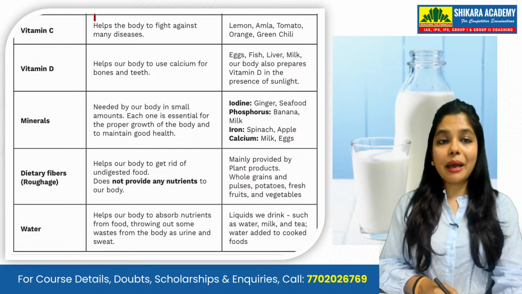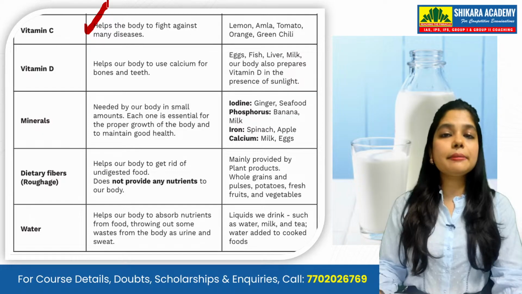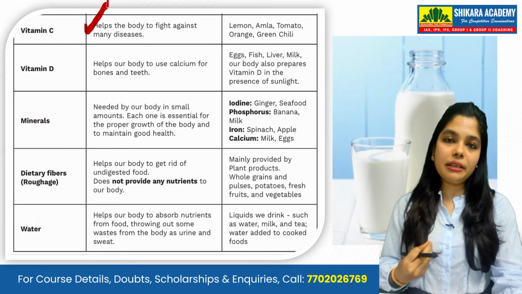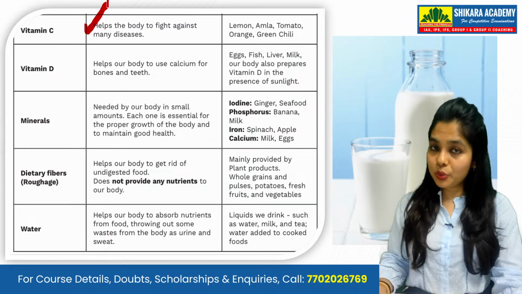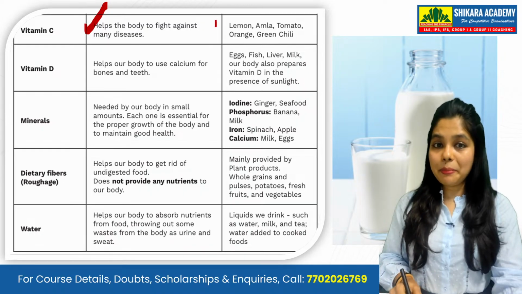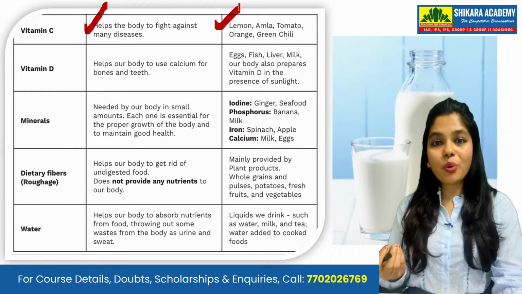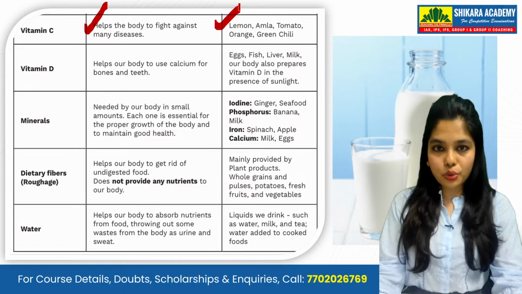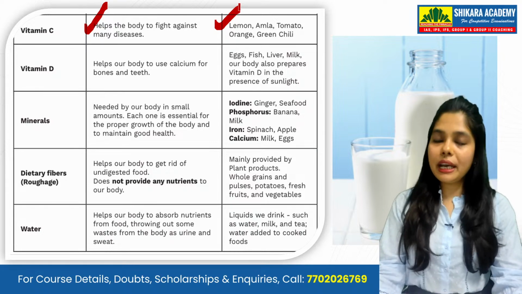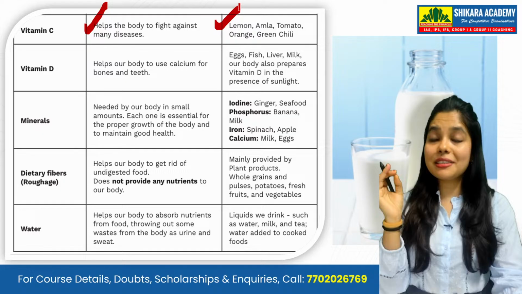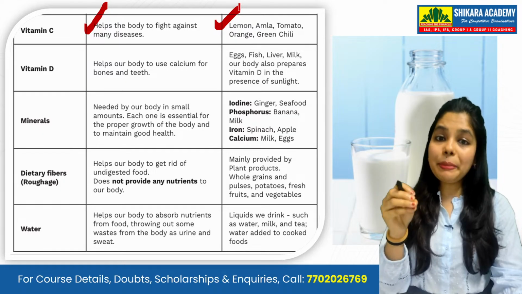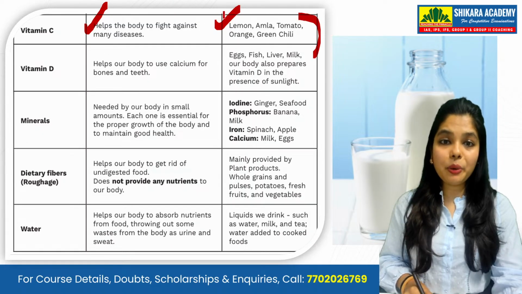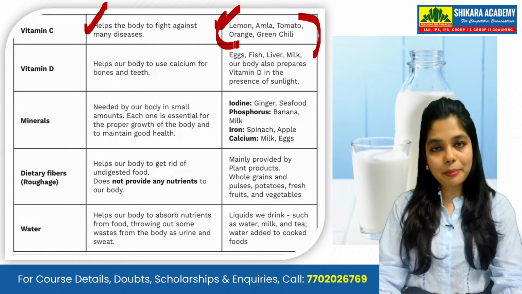Okay, what is vitamin C? It helps the body to fight against many diseases. Vitamin C helps you out in a lot of diseases. And what are the sources of vitamin C? We have lemon, amla, tomato, oranges, green chilies. These are the best sources of vitamin C, students. You will get it from amla, oranges, tomatoes, lemon, green chilies.